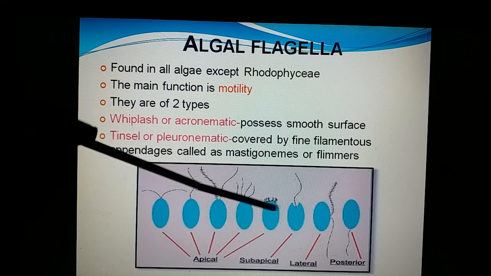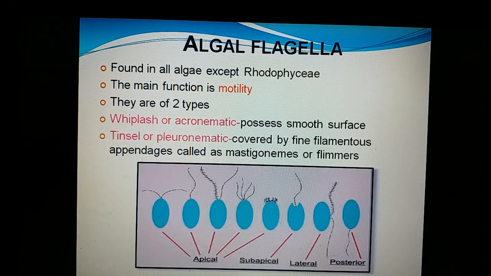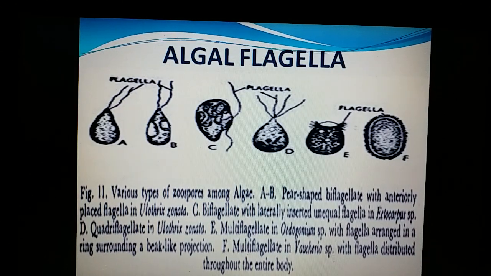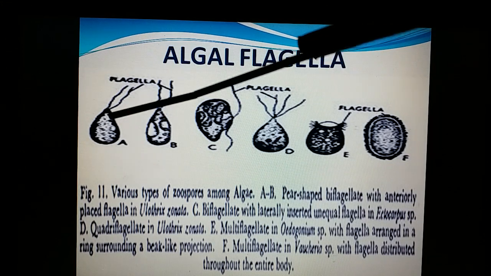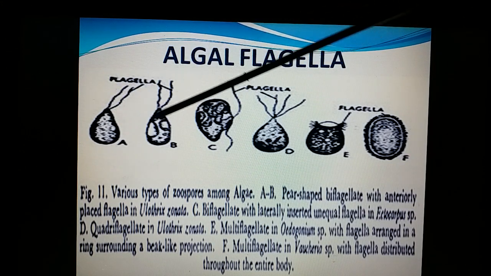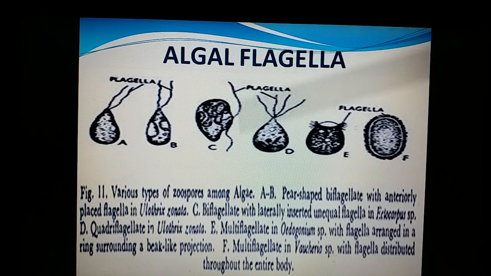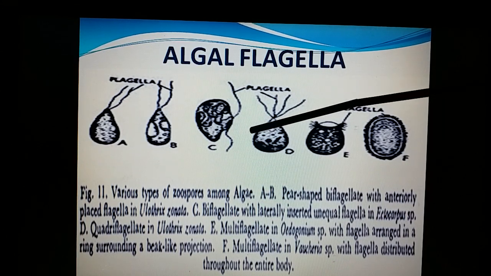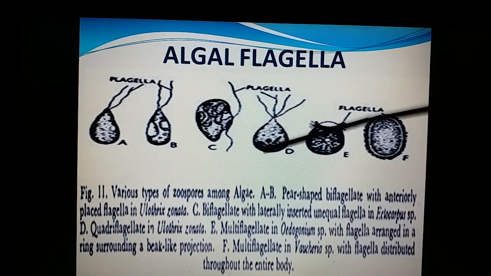And we'll be seeing again two unequal flagella situated laterally in the case of Ectocarpus. Here we can watch once again two equal flagella situated at the anterior end. The best example is Chlamydomonas, and Volvox in all these members. Two unequal flagella situated laterally in the case of Ectocarpus. It is quadriflagellated in the case of Ulothrix.